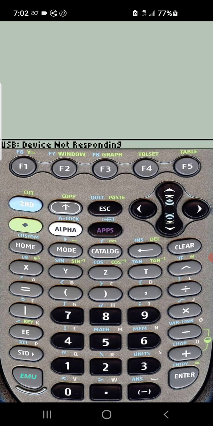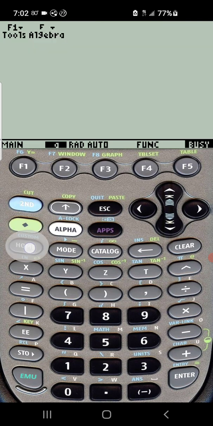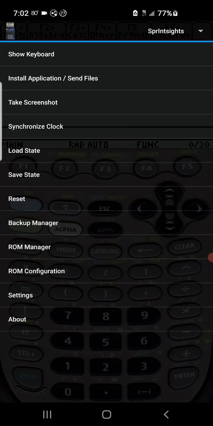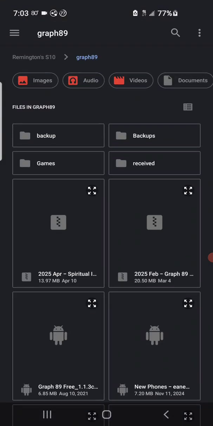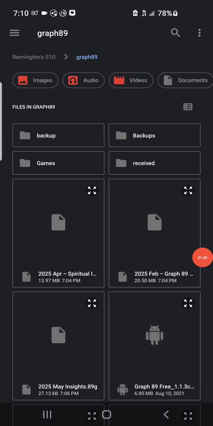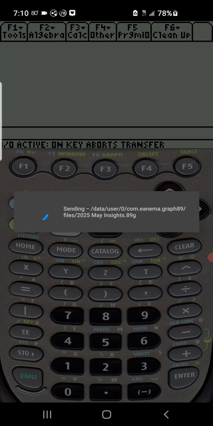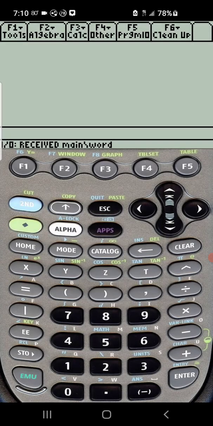And you push the back arrow. Alright, it's installing the new emulator. Now we go to Home. And next, we go to this EMU button, Emulator. And we install files. We'll be selecting 2025 May Insights. And it'll be installing them fairly quickly.